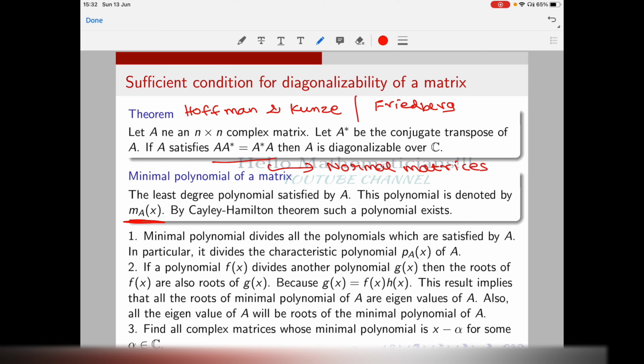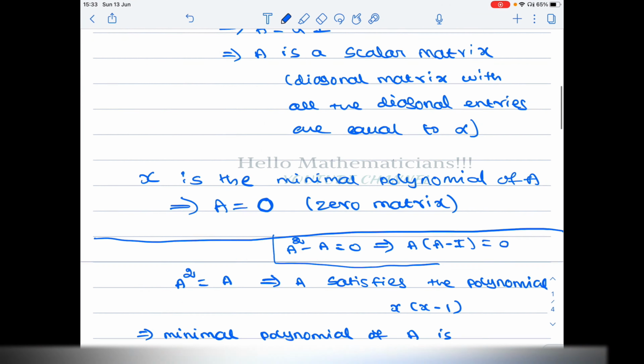But how do we know the least degree polynomial exists for a matrix A? That is true because by the Cayley-Hamilton theorem, if A is a matrix of order n, then you can always find a degree n polynomial which is satisfied by A. So we'll do one example.